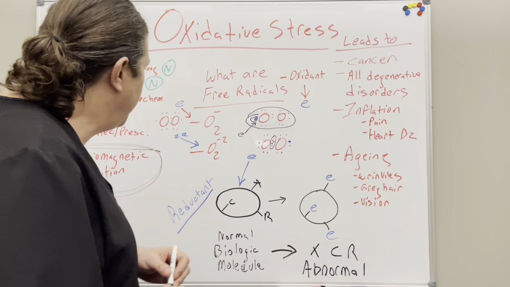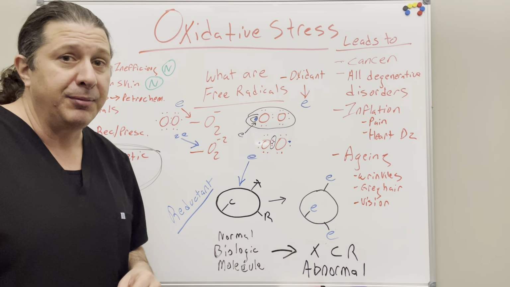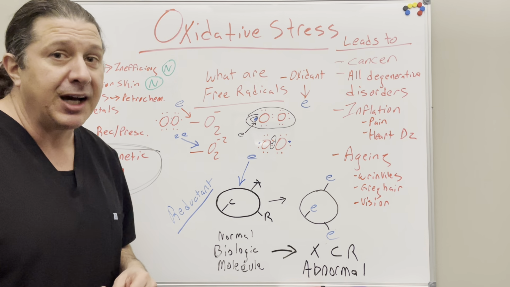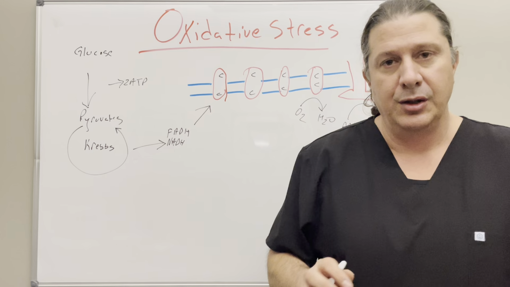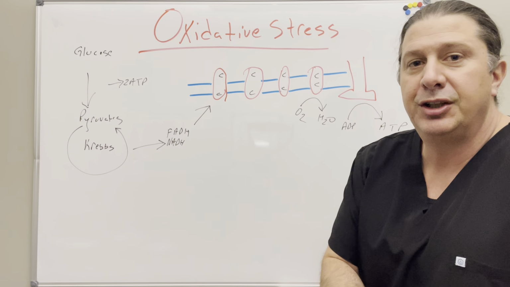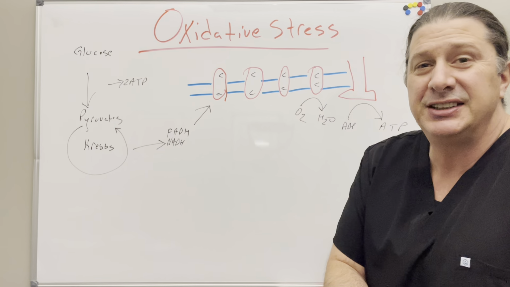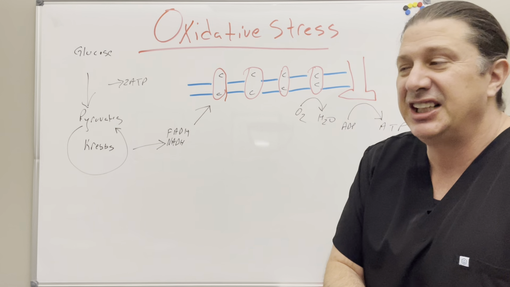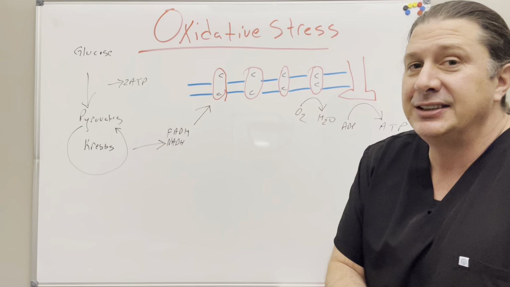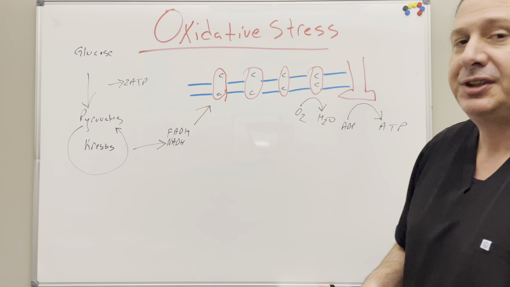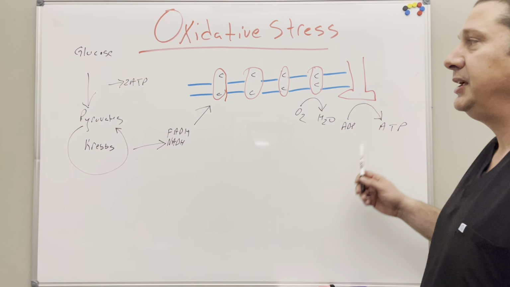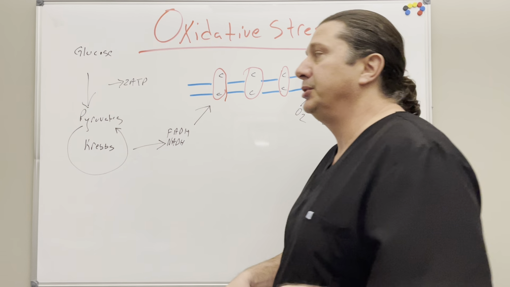So I'm going to erase what I have here, and I'm going to come back. We're going to talk a little more about the mitochondria. That is the main producer of reactive oxygen species. Within a structure in every cell of our body, cells have between 10 to 60,000 mitochondria per cell, depending on the energy demand of that cell. What the mitochondria is going to do is produce the energy for the cell in the form of ATP. And there's a process that the cell goes through.